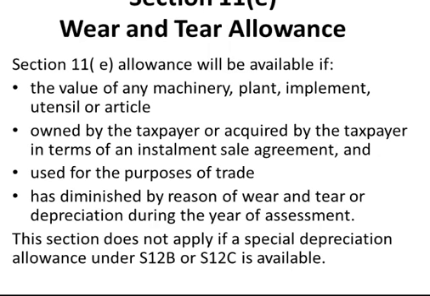Section 11E, a very important section, is a wear and tear allowance, which will be available if the value of any machinery, plant, implement, utensil, or article owned by the taxpayer or acquired in terms of an installment sale agreement, which means finance leases are included, and used for the purpose of trade, has diminished by reason of wear and tear or depreciation during the year. It does not apply if you have an allowance under section 12B or 12C.